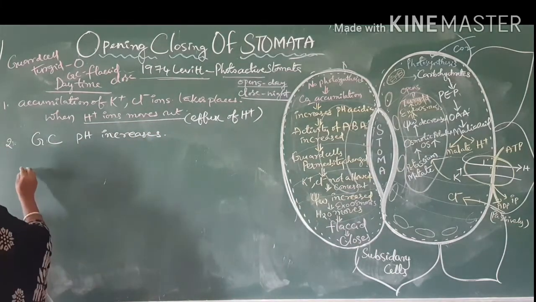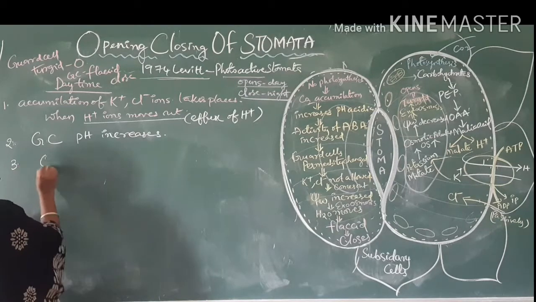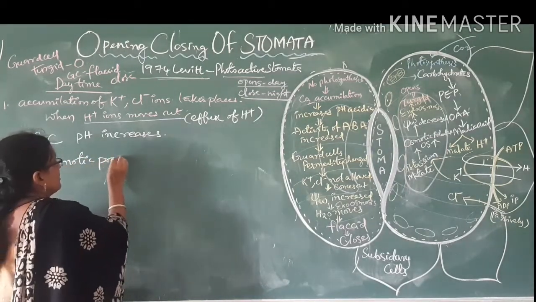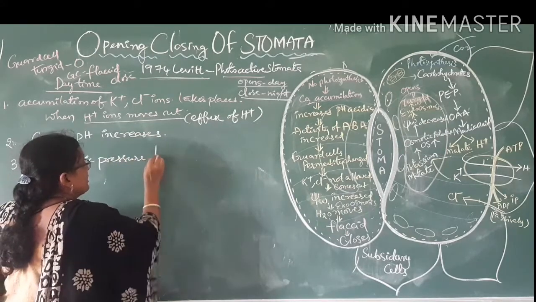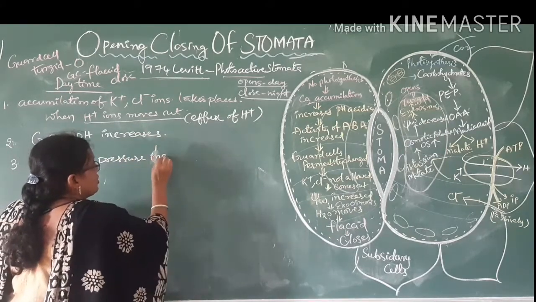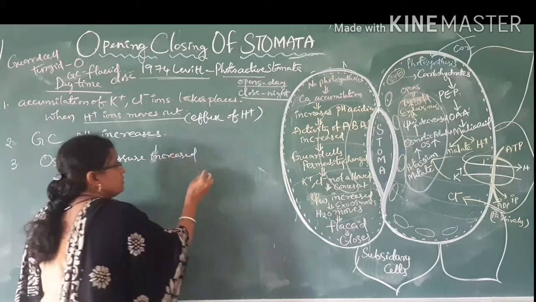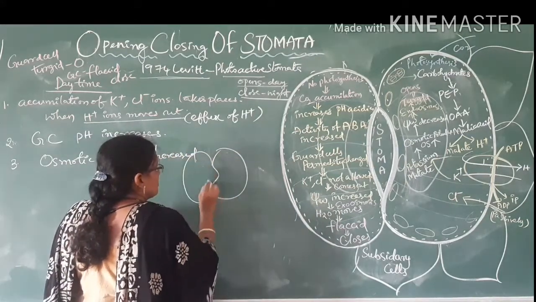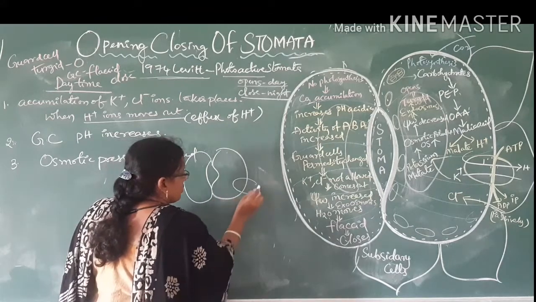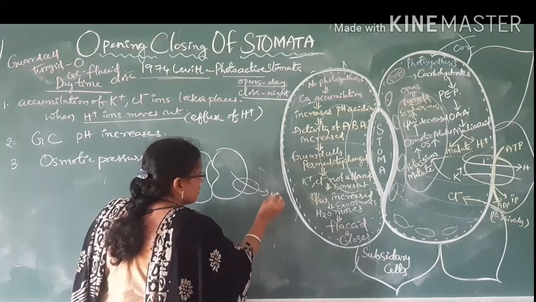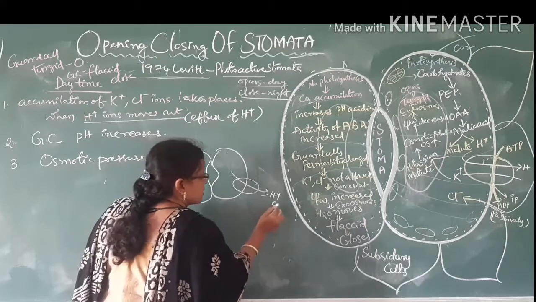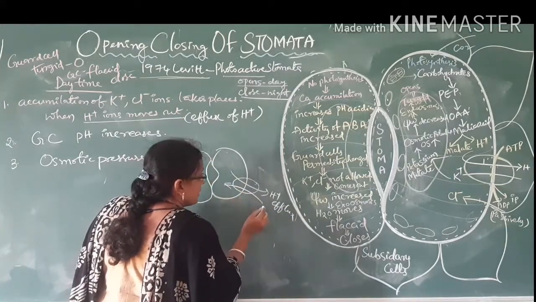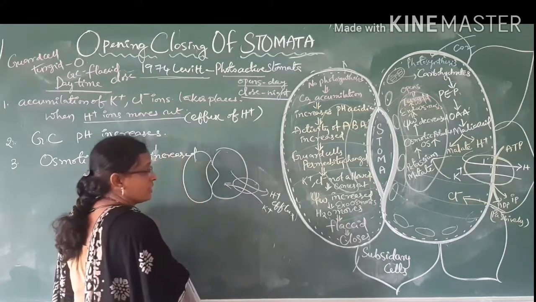When the pH is increased, then osmotic pressure increases. Simple thing: H plus ions are going outside, that is efflux, and K plus ions are coming inside.